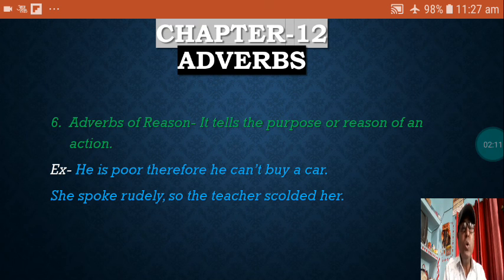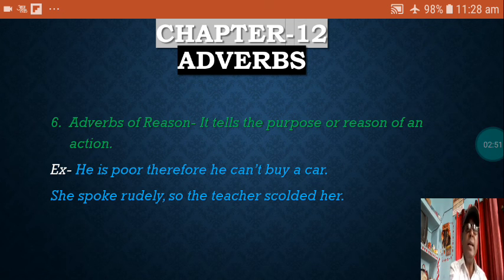She spoke rudely, so the teacher scolded her. Why did the teacher scold her? She spoke rudely. That was the reason. So in these sentences, therefore or so shows the reason or purpose of an action. Why he cannot buy a car, why the teacher scolded her. So the reasons are given in the sentence. So here therefore and so are called adverbs of reason.